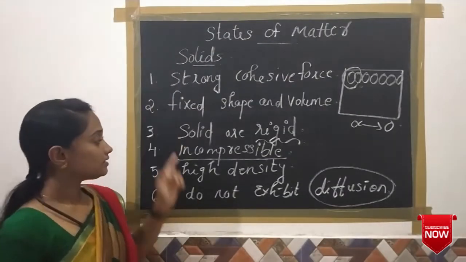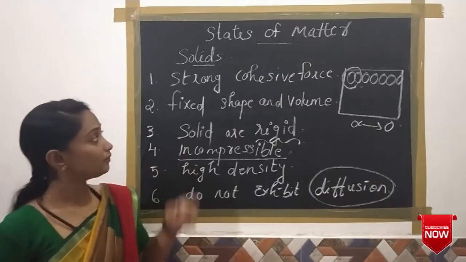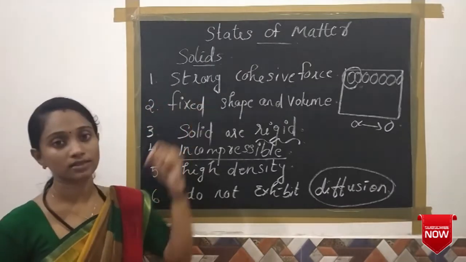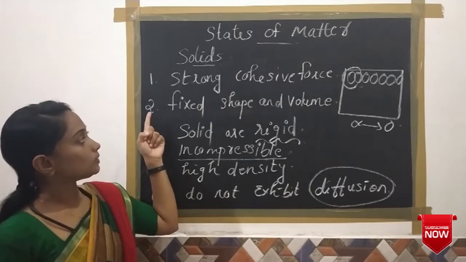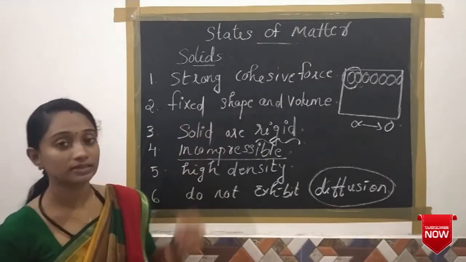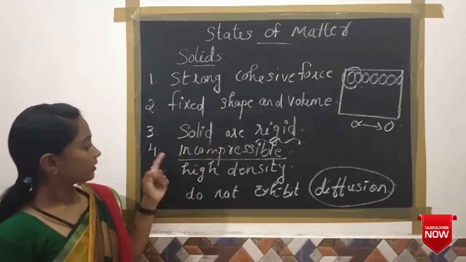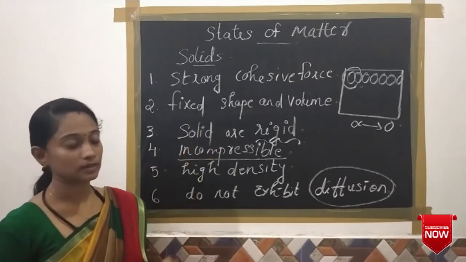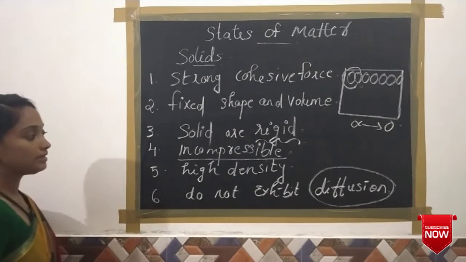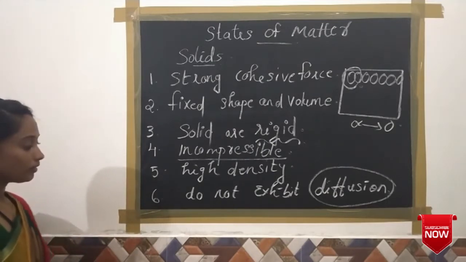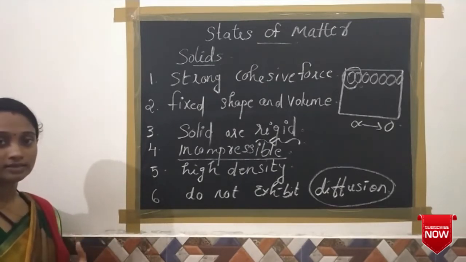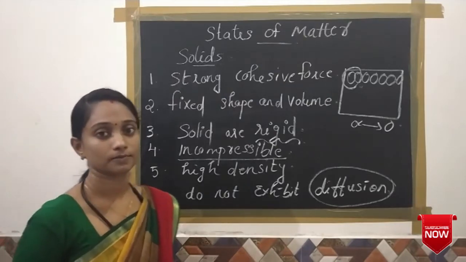So these are the six characteristics of solids. The first one, they have a strong cohesive force. The second, solid substances have a fixed shape and fixed volume. The third, solids are rigid. The fourth, solids are incompressible. The fifth, they have high density. And the sixth, they do not exhibit diffusion.